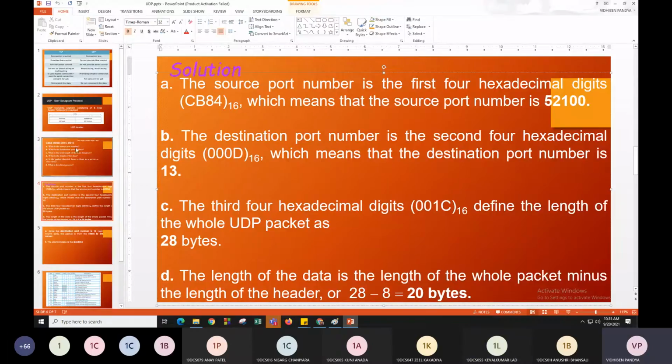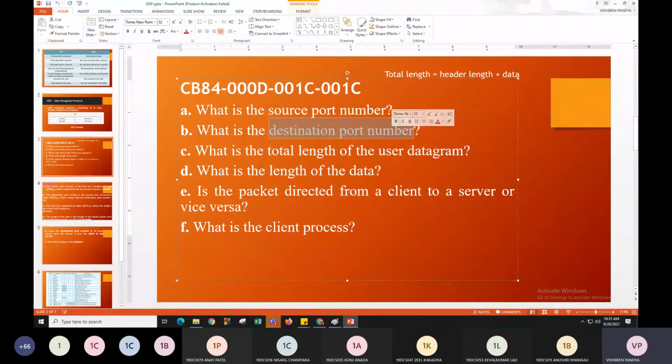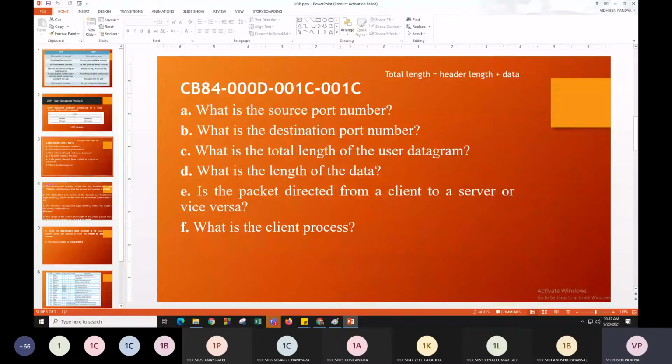Okay. So now the second question for these hexadecimal values is, what is the destination port number? So what will be the answer? This is our header. In the header format, the destination port is in the second position. So this is the input given to us and the question is, what is the destination port number?